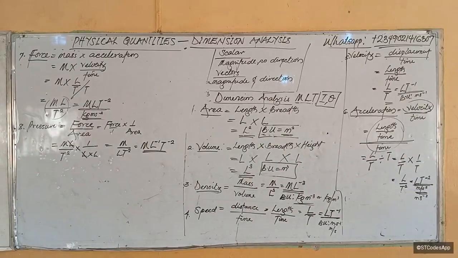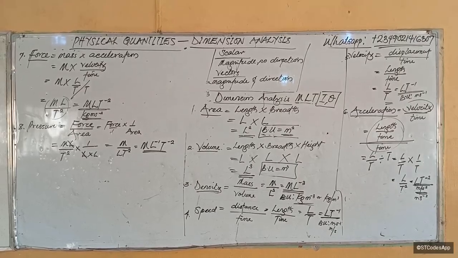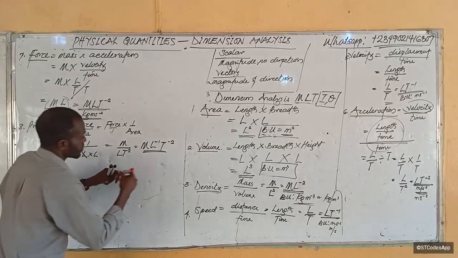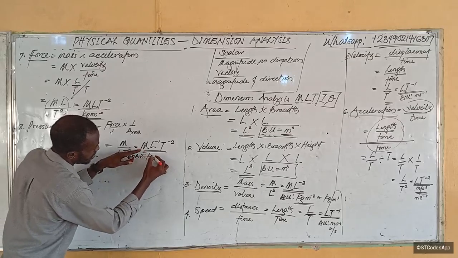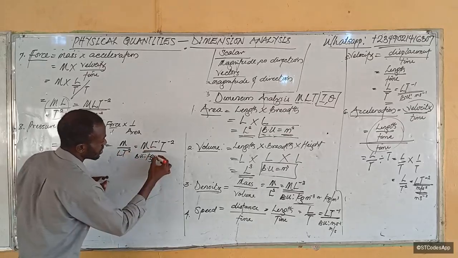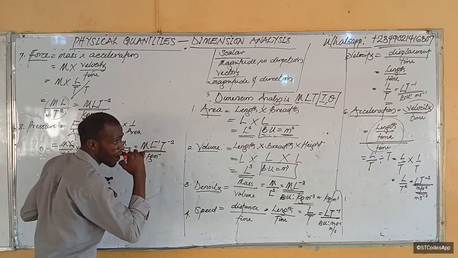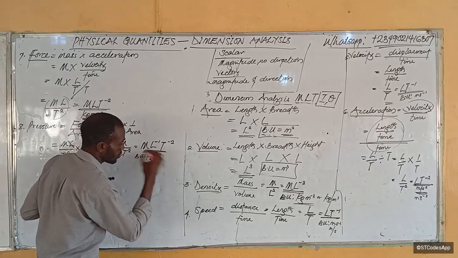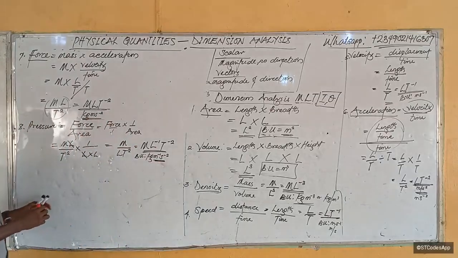Now let's continue. We'll analyze another one. What will be the base unit for this? The base unit will look like this. Mass, unit of mass, kg. Unit of length, m. Then we put minus 1. Then time, seconds. You put raised to power minus 2. And that is the answer there.